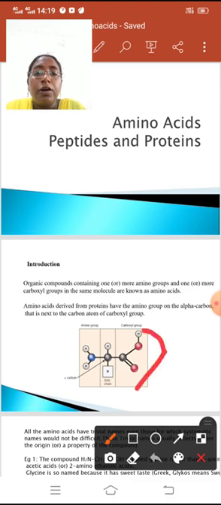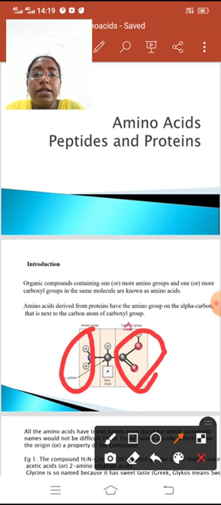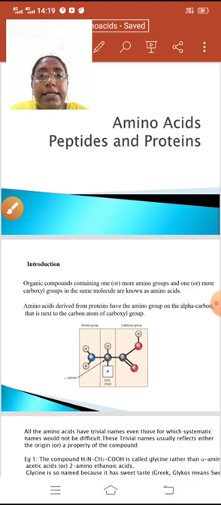Here, this is the carboxyl group and this is the amino group, and this one is the alpha carbon, this one is the alpha hydrogen, and one more group is there, the R group, which may be an aliphatic chain or a heterocyclic ring. All the amino acids have trivial names as well as systematic names. These trivial names usually reflect either the origin or a property of the compounds.